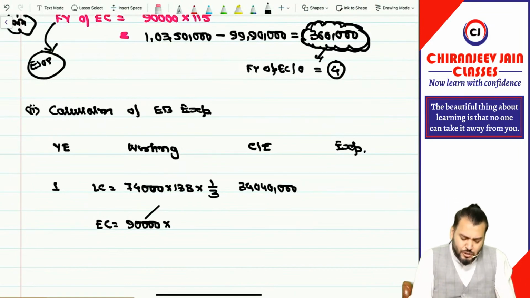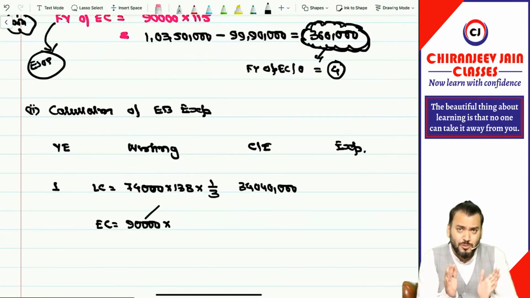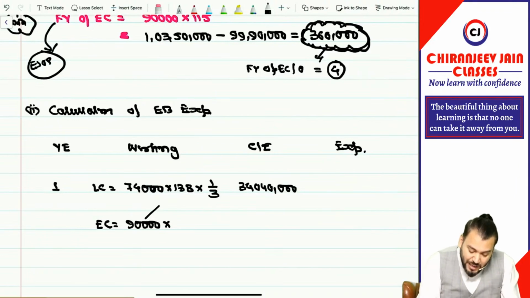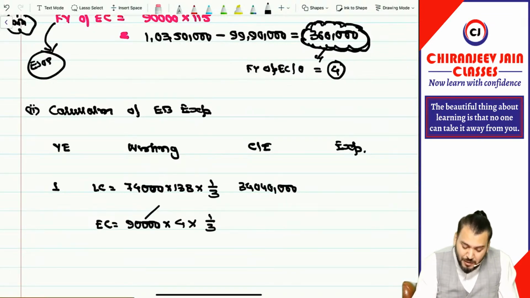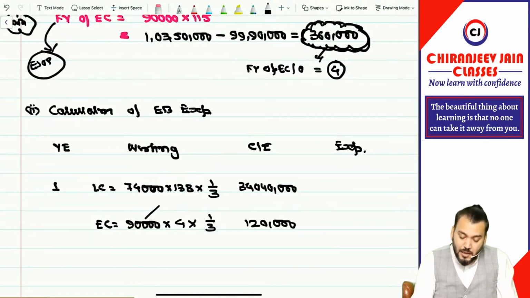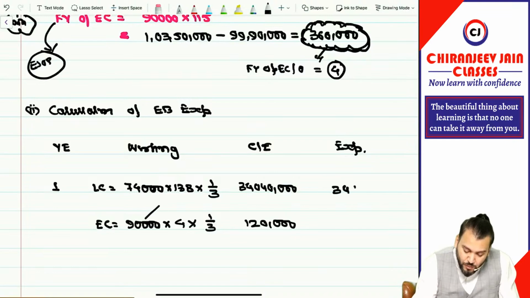Are you getting what I am saying? So from the exam point of view, to avoid such mistakes, we'll write 90,000 separately and 4 separately, and then do 1 by 3. It will come out as 90,000 into 4 divided by 3, which is 1,20,000 every year. Got it?